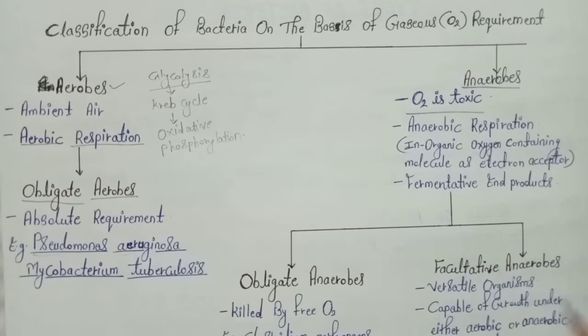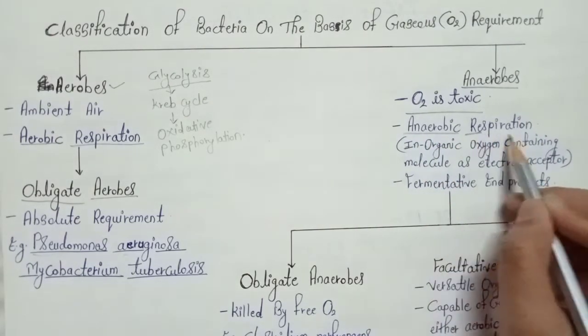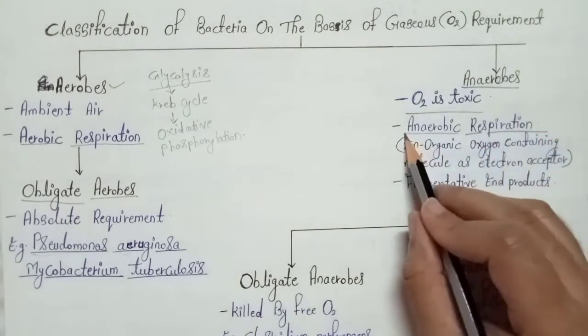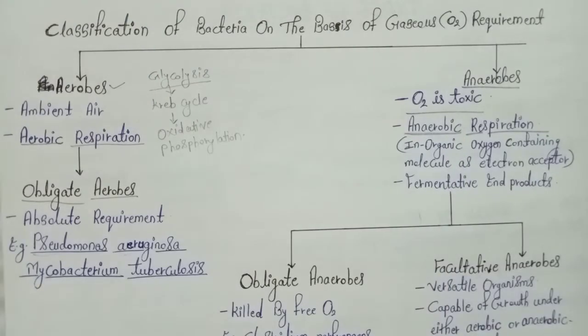What is the important characteristic of anaerobic organisms? They perform anaerobic respiration. Under anaerobic respiration, the fermentation process comes in. In short, they don't use oxygen as their terminal electron acceptor. When electrons are transferred in their processes, oxygen is not used as an electron acceptor. Instead, they use inorganic oxygen-containing molecules such as nitrite, nitrate, or sulfate, or even organic molecules as well.